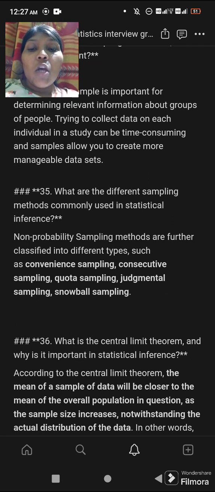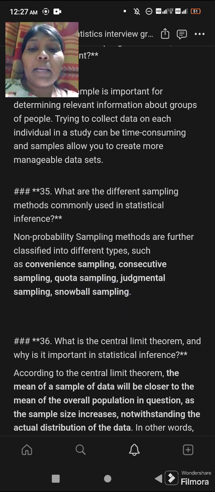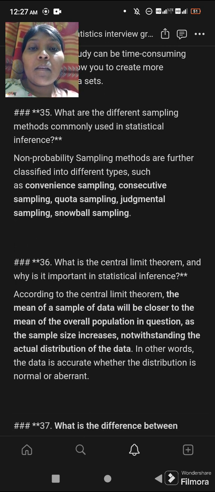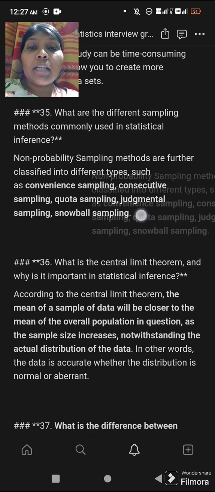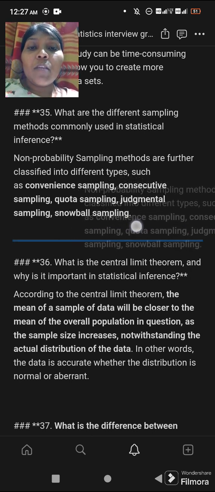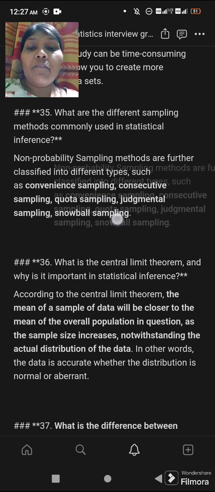The answer is, non-probability sampling methods are further classified into different types such as convenience sampling, consecutive sampling, quota sampling, judgmental sampling, and snowball sampling. So all these are sampling methods that we use in statistical inference.